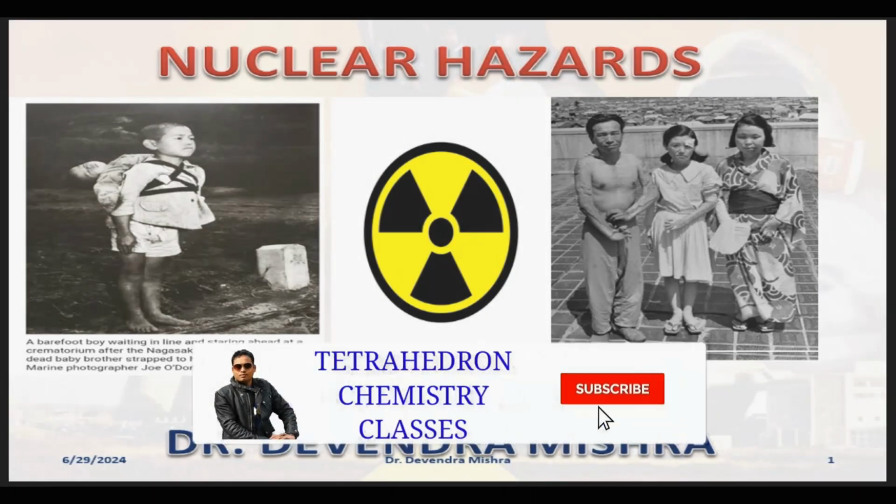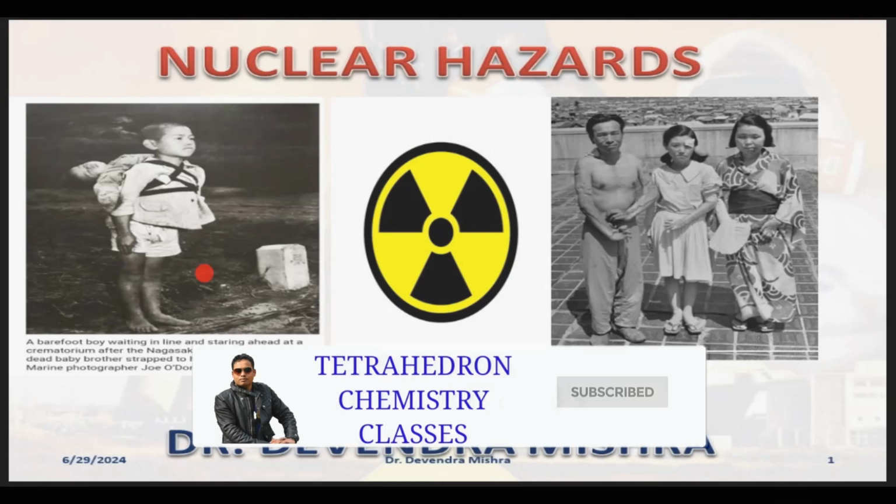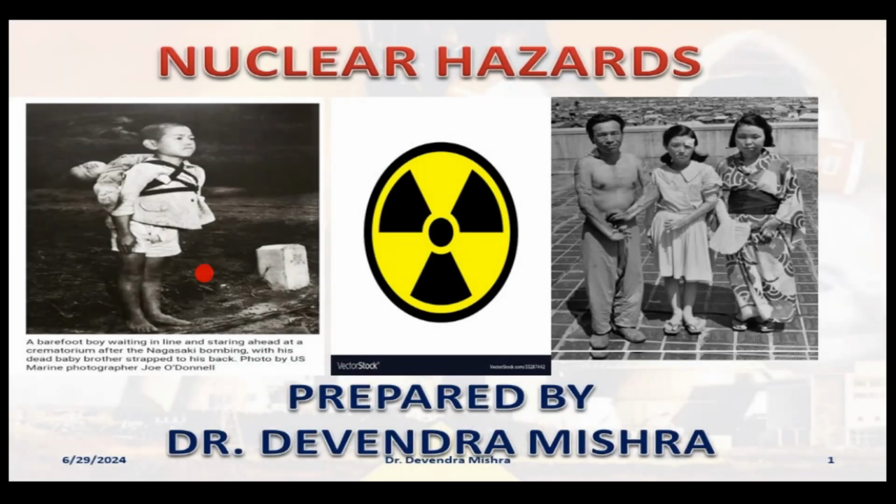Okay, so without wasting too much time, I'm going to start this particular topic, right? And you can see here three pictures, and the picture on the extreme left is of a child standing after kicking another child on his back, right? This picture went viral on social media a year and a half ago. People made this picture viral with different stories, but its real story is something different, right?